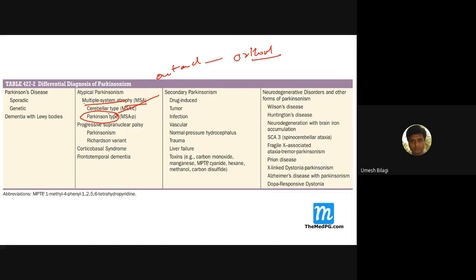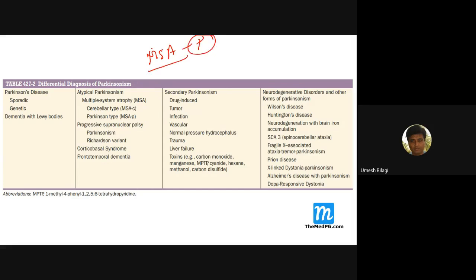is multi-system atrophy, or cerebellar disease with orthostatic hypotension is multisystem atrophy. So multisystem atrophy has two types: cerebellar type and Parkinson's type. So in Parkinson's, what all do you have? Rigidity is there, bradykinesia is there, and you have tremors. If you have orthostatic hypotension, which is a manifestation of the autonomic nervous system, then we call it MSA, multisystem atrophy.